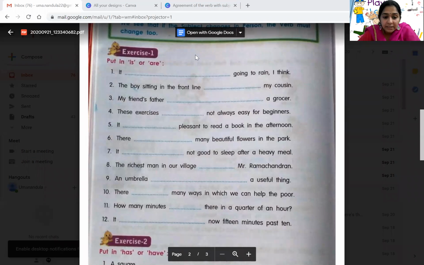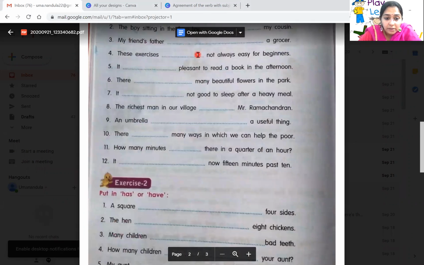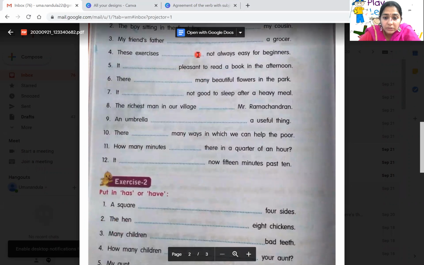Then sixth one, there dash many beautiful flowers in the park. There are many beautiful flowers in the park. Then seventh one, it dash not good to sleep after a heavy meal. It is not good to sleep after a heavy meal.